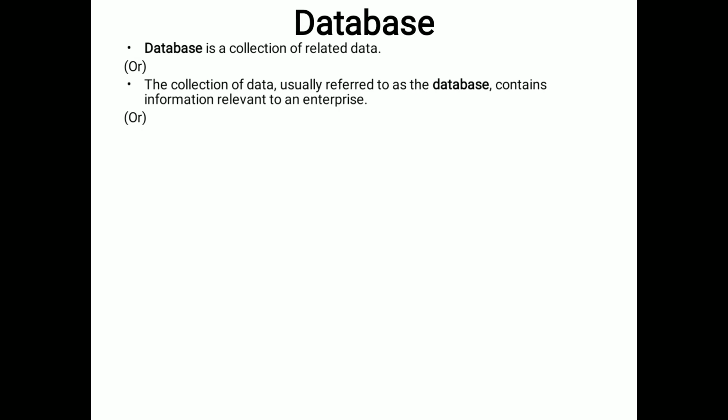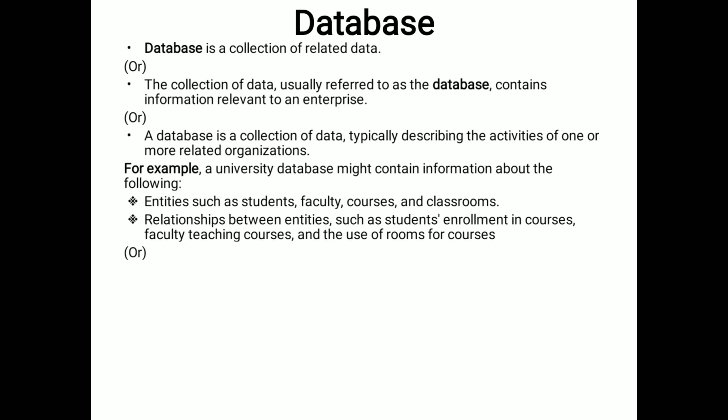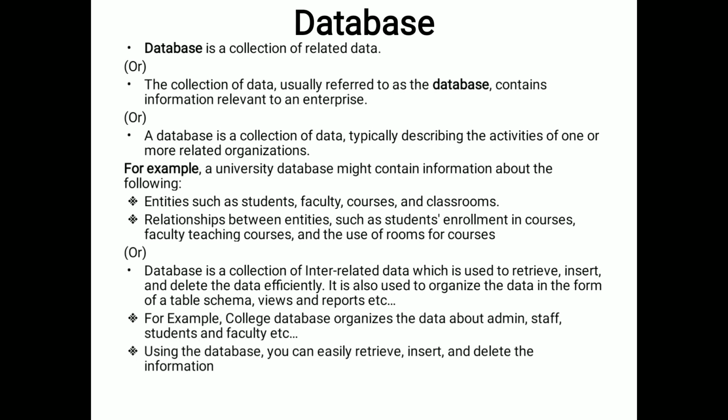It contains information relevant to an enterprise. For example, a university database might contain information about the university details like entities such as faculty, courses, and classrooms, and the relationships between entities such as students' enrollments in courses, faculty teaching courses, and the use of rooms for courses.